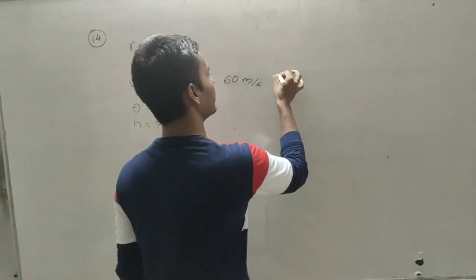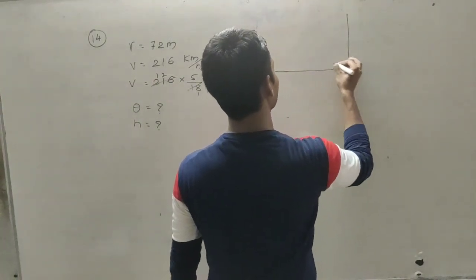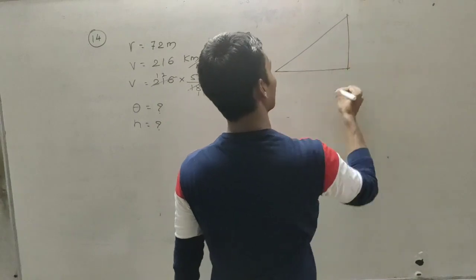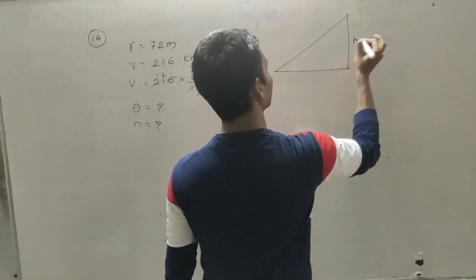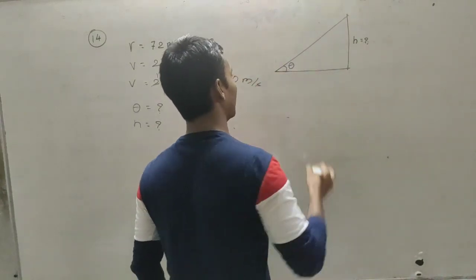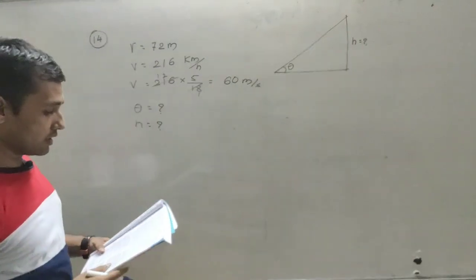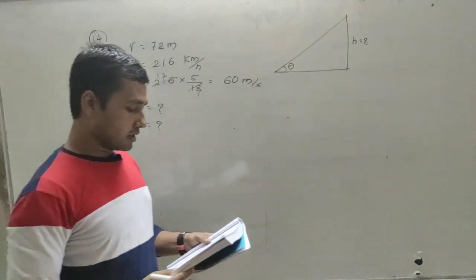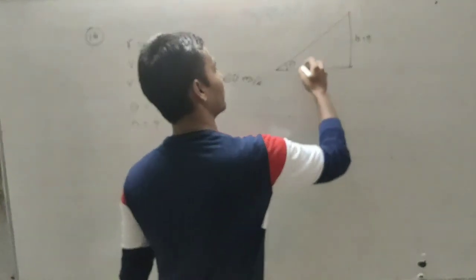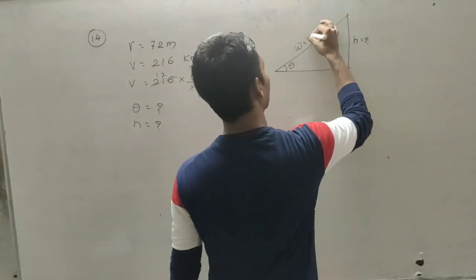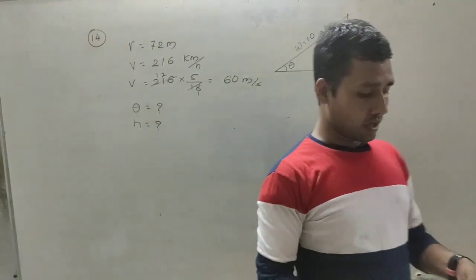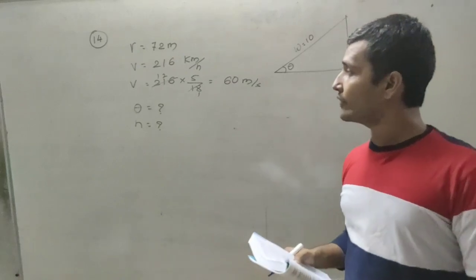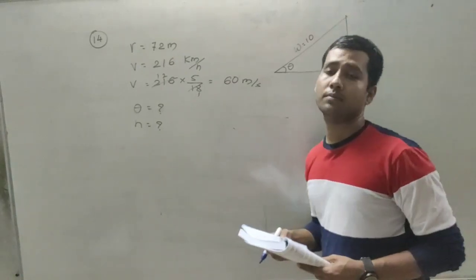So basically in this problem, here h is the height, here is theta, and they have given us that 10 meter width. So here is 10 meter. In this problem we have to find first theta.